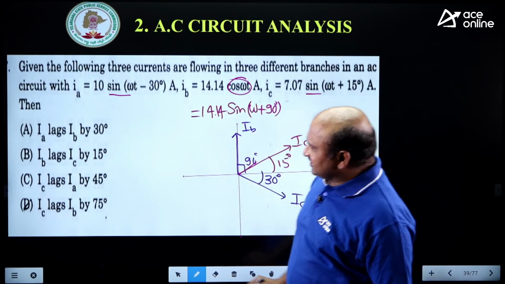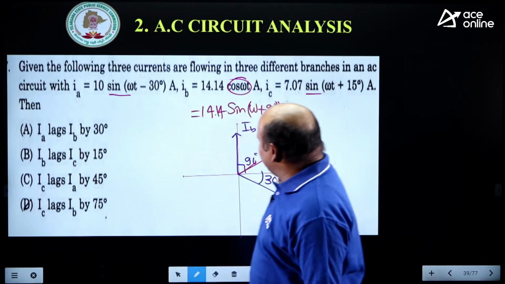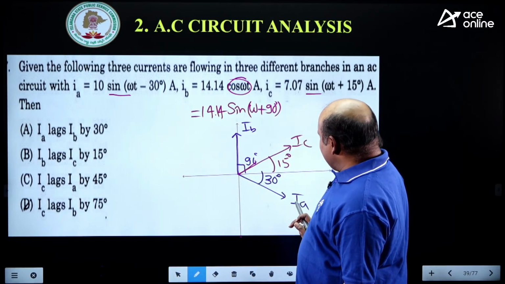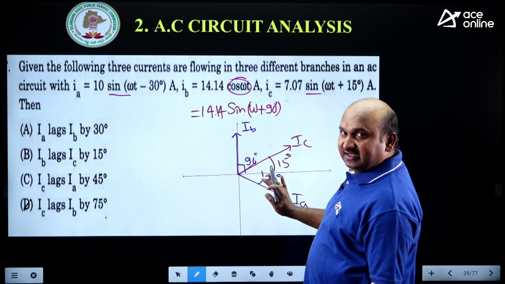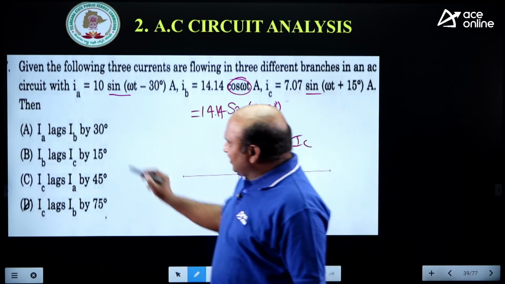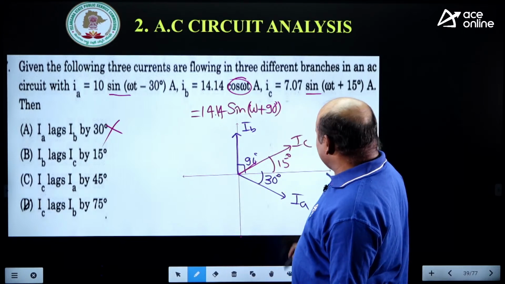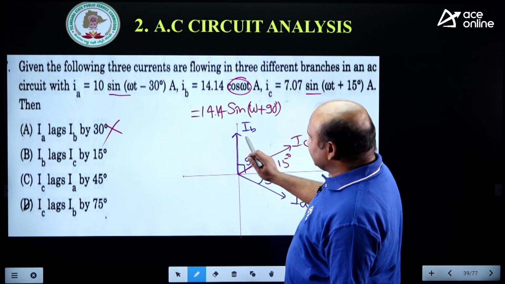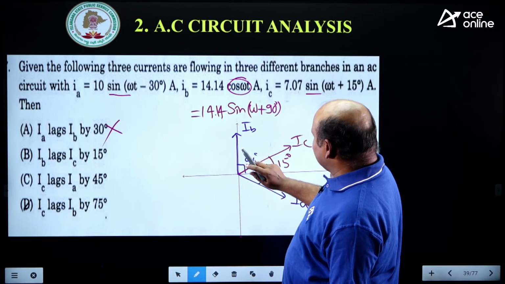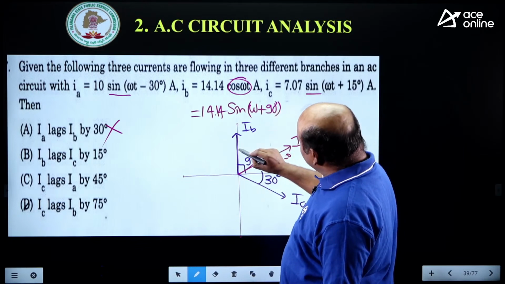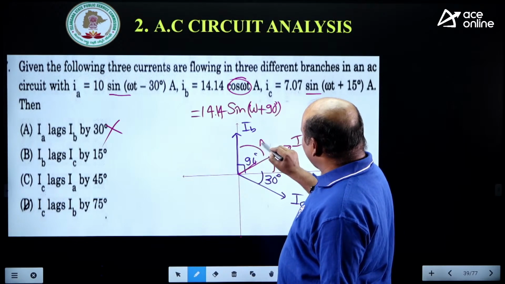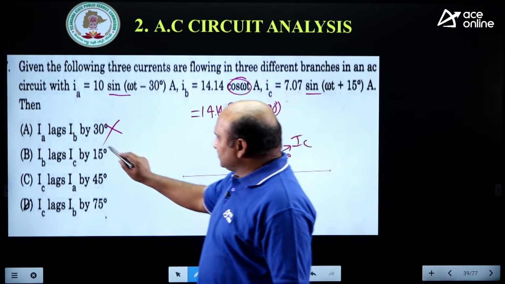Now IB, IC, see this one. IA lags IB by an angle of 30 degrees? Not 30 here, it is 120 degrees. Now this is not correct. IB lags IC by an angle of 15 degrees? IB lags IC by an angle of 50 degrees, not. IC lags IB by 45 degrees? It is not 60 degrees, it is 45 degrees. It is also not correct.